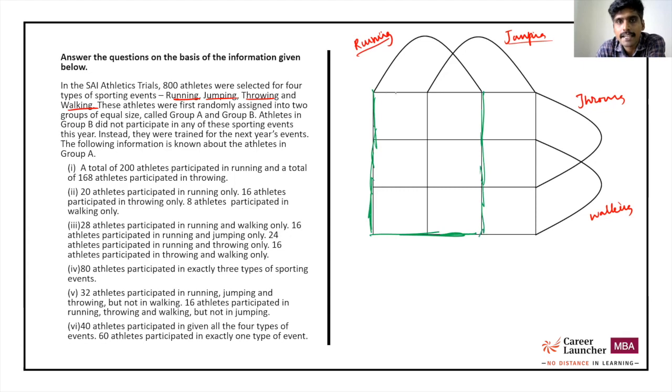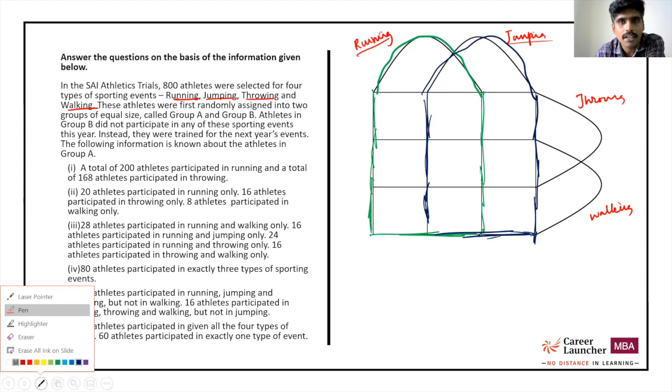Everything that is inside this green colored Venn diagram is running. Similarly, everything that is inside this dark blue color Venn diagram is jumping. Similarly, you can draw a Venn diagram for throwing and you can see what the Venn diagram for walking is.